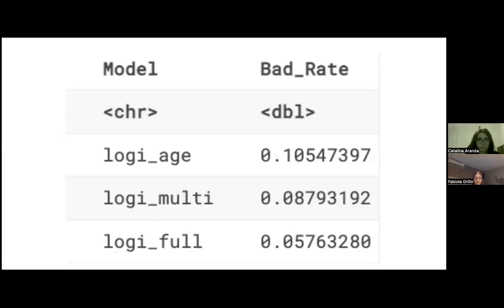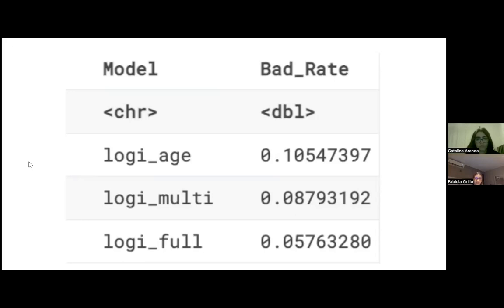In order to find out how much we will be willing to pay for a better model, the first thing we did was make a cutoff of the 80%, which means we're going to be accepting 80% of the loans and rejecting 20% of them. According to this, we got the bad rate, which is the percentage of loans that the model classified as accepted but ended in default. The results our 3 models got are as we can see on the table in the screen.